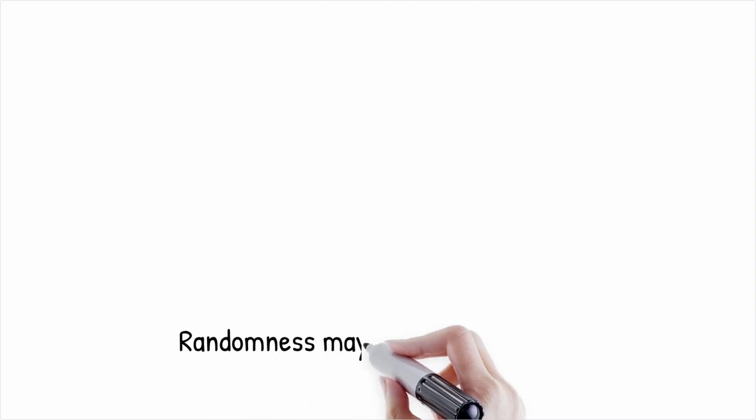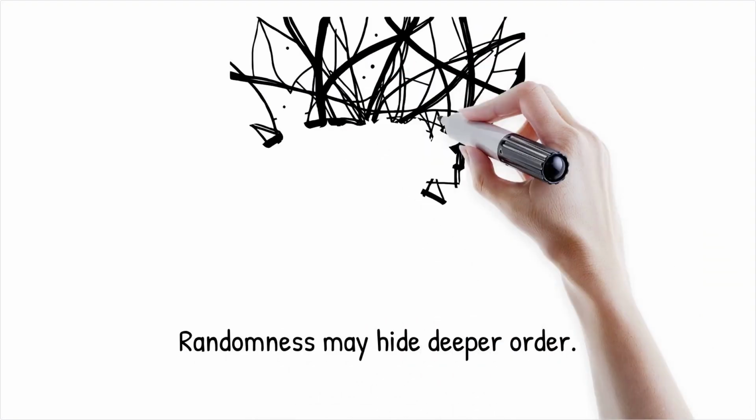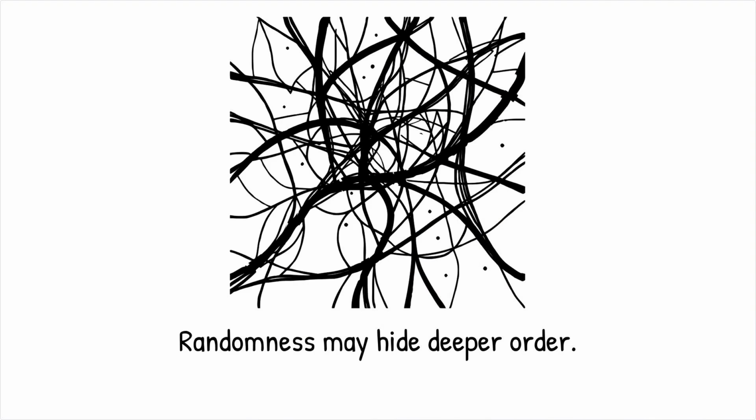The imperfections in probability and randomness highlight the limits of human understanding. What appears random may conceal hidden layers of order or deeper physical principles. As science progresses, phenomena once thought to be purely random, like chaotic systems, often reveal deterministic roots.